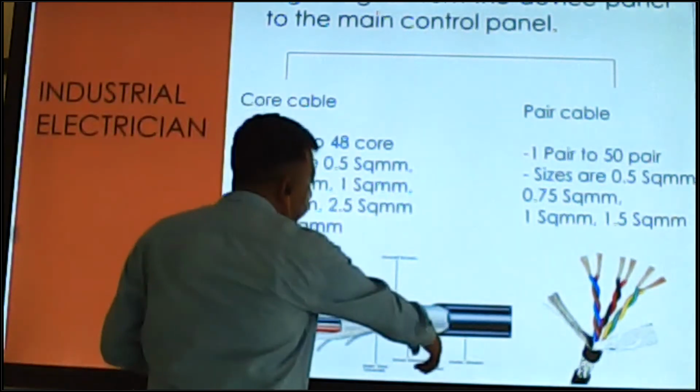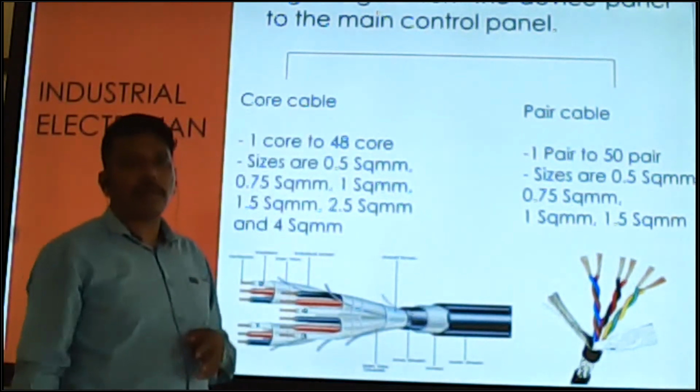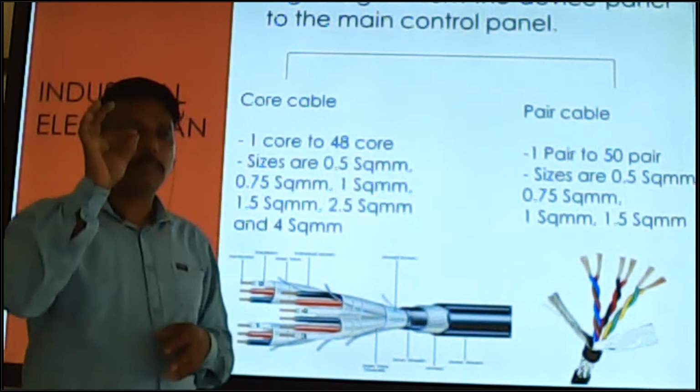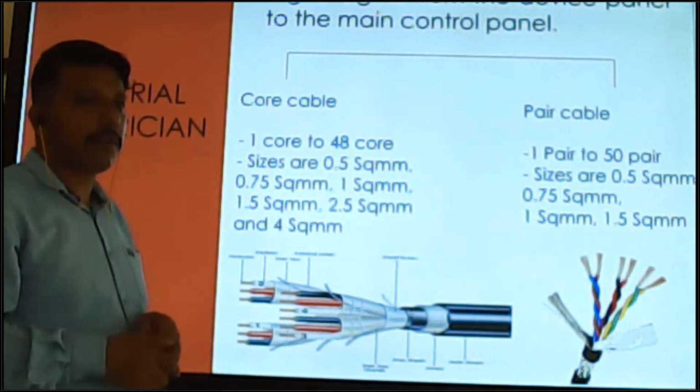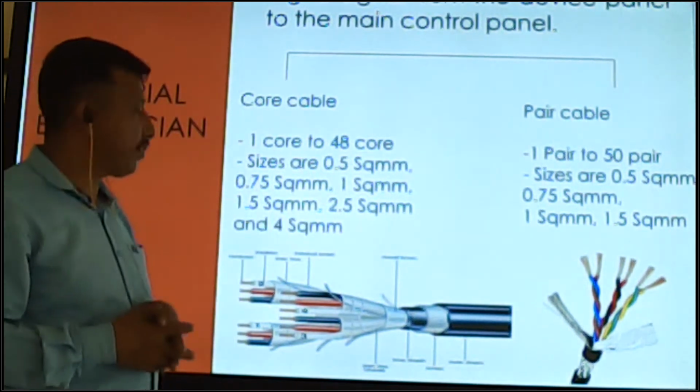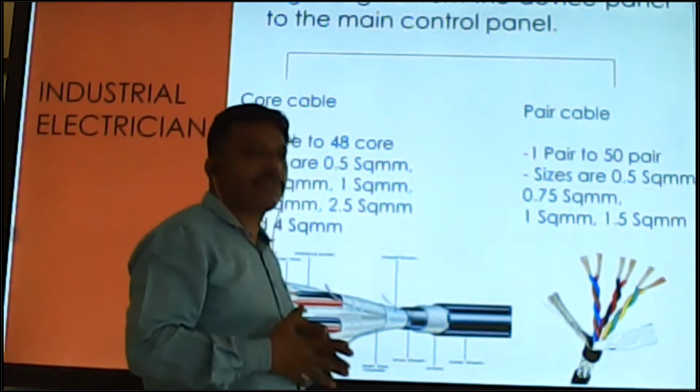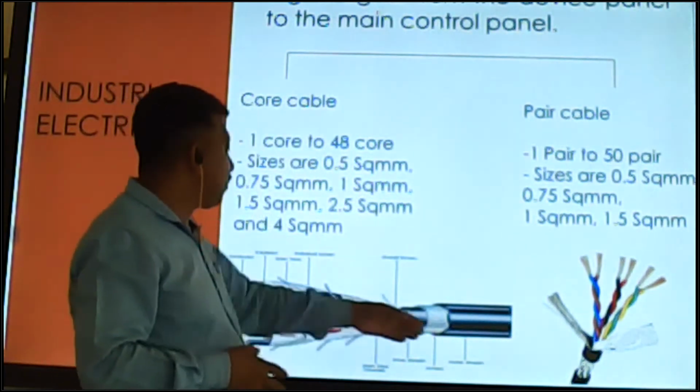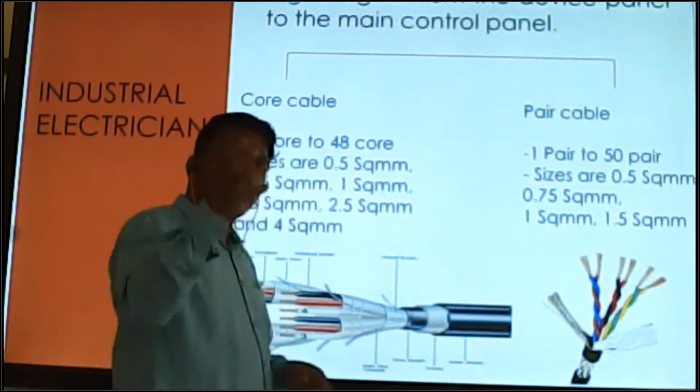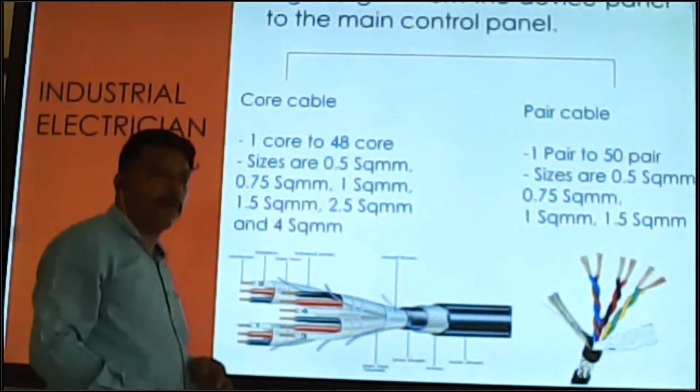The outer shell protects the cable from outdoor climate, dust and water. If this insulation is not there, water goes inside the cable.